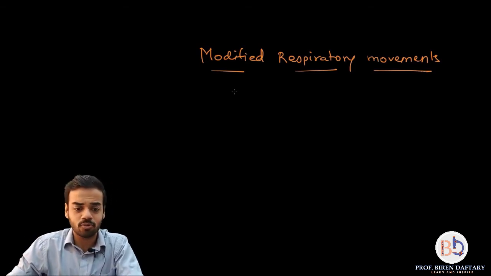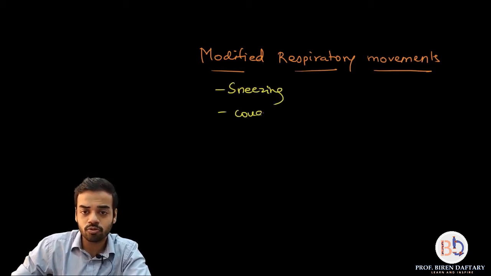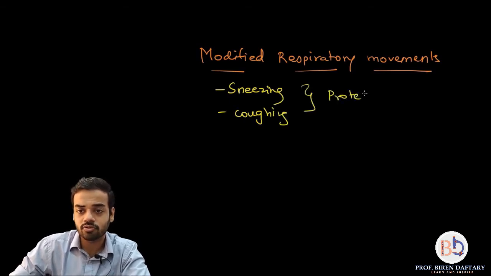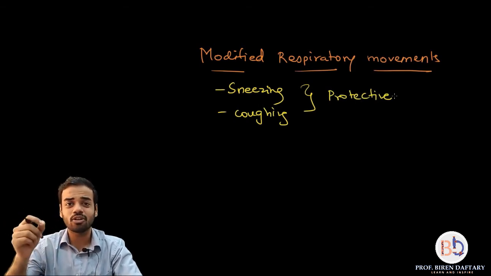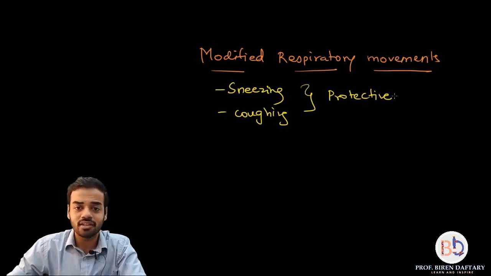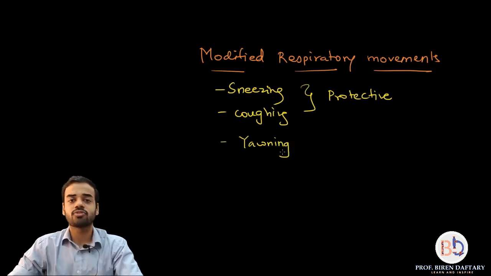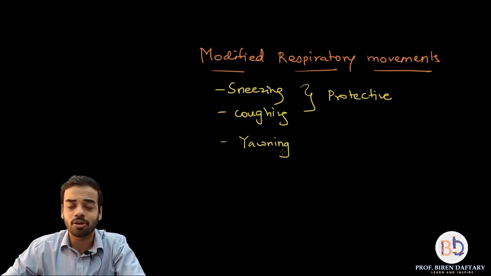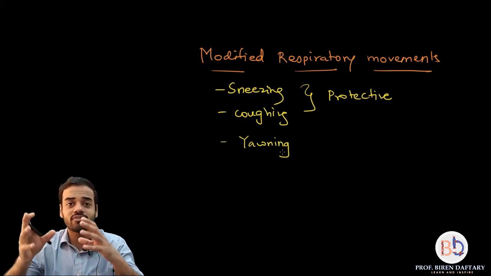So examples of modified respiratory movements I can write down over here: sneezing, coughing. Both these are basically protective in nature. They are basically removing all the irritants. Irritants are substances which irritate or cause harm or damage to the system, so they remove these foreign substances or irritants. And then there is yawning, which is to increase the amount of oxygen in your body. Now that is not given in the book, I'm just telling you why yawning happens. Is this clear? So this is a very small part.